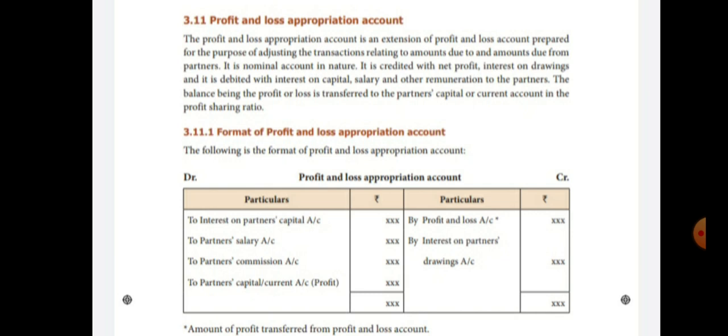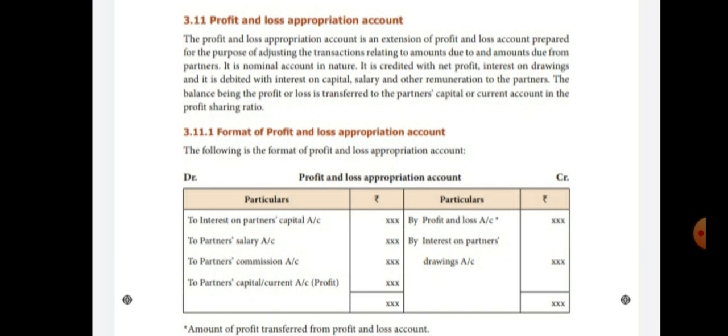On the credit side, only the year-ending net profit and interest on partners' drawings are recorded. All other transactions are recorded on the debit side: interest on partners' capital account, partners' salary account, partners' commission account, and partners' capital or current account in case of profit. If any loss arises, that loss will be recorded on the credit side.